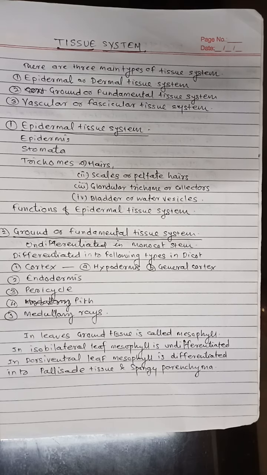The epidermis of leaves and young stem possesses a number of small stomata meant for the exchange of gases. The epidermis of xerophytes is covered by a thick layer of cuticle meant for the prevention of water loss.